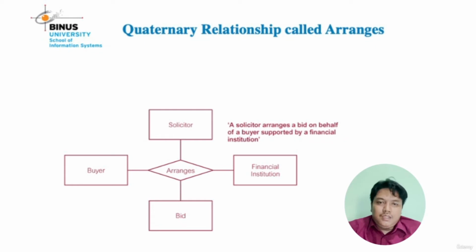All four entities in the slide are connected by the Arranges relationship. This is called a quaternary relationship.